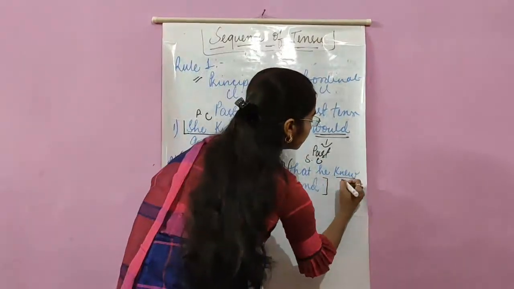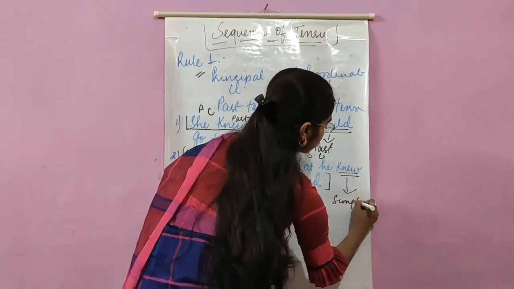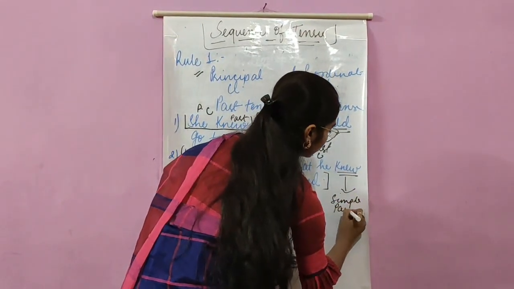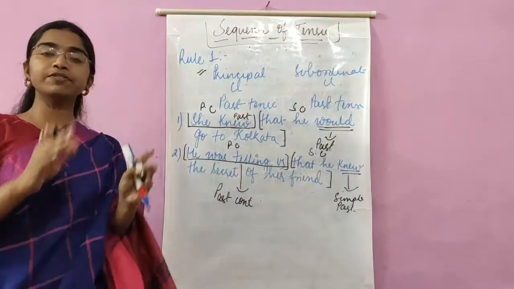That he knew. This is what? This is simple past. So is it clear now? Can you now understand that the rule is satisfying over here? What is the first rule?